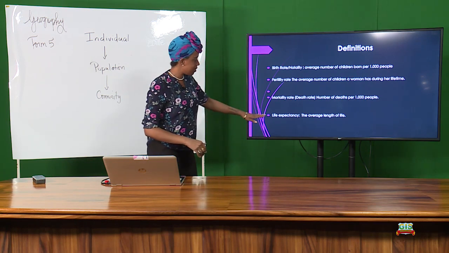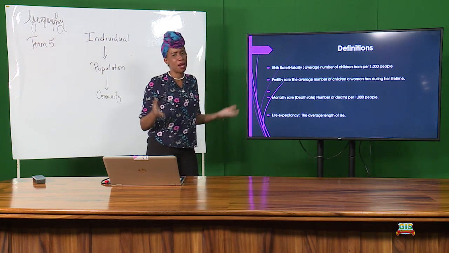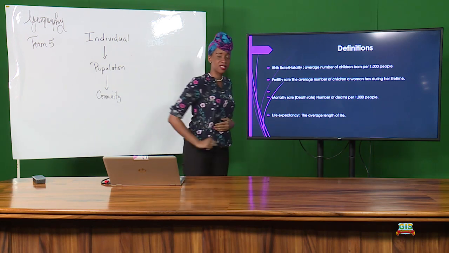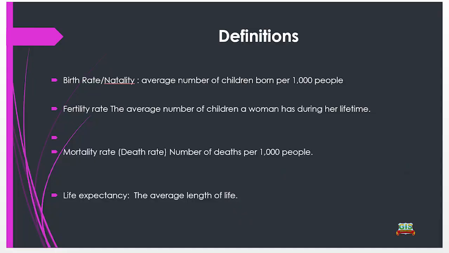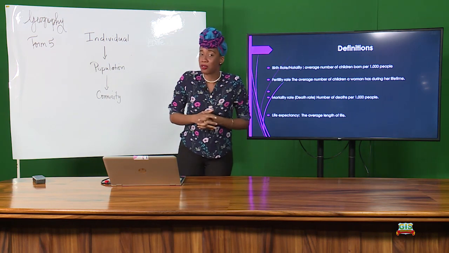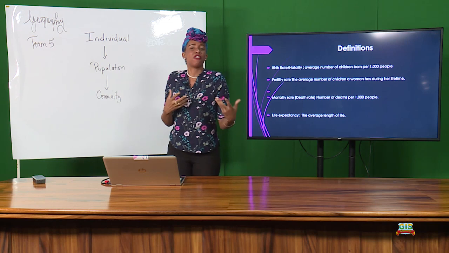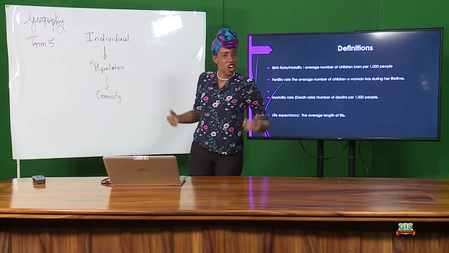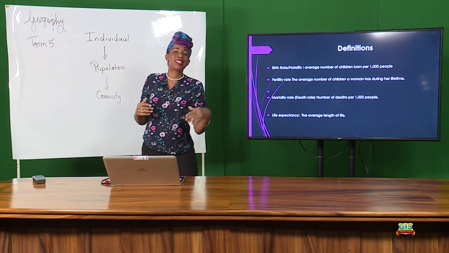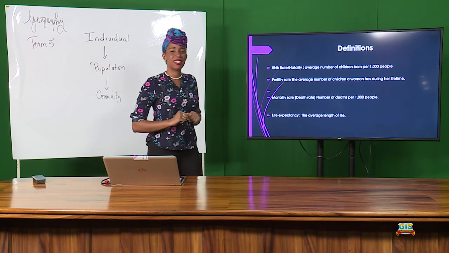All right? And another big one when we talk about demographics, I mean, there are a lot of terms that we need to know, but these 4 are the key ones. Life expectancy. It is the average length of life or the average number of years that we are expected to live. Now in Dominica, everybody feels like they're entitled to 100 years because we've been told by the records that we have the most centenarians per capita. All right, so the average Dominican feels, well, I can reach 100, and that's true. But a little later, we'll see what is Dominica's average life expectancy.